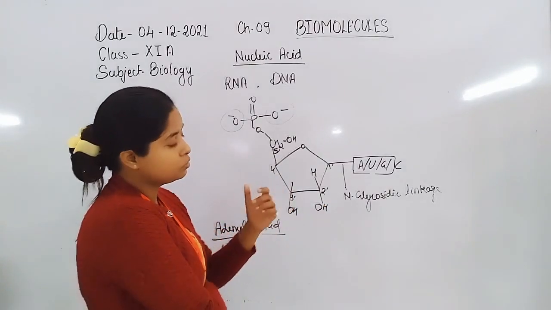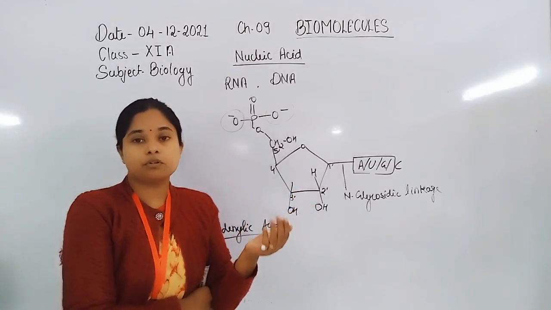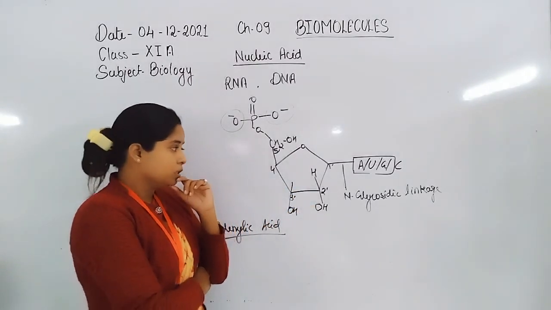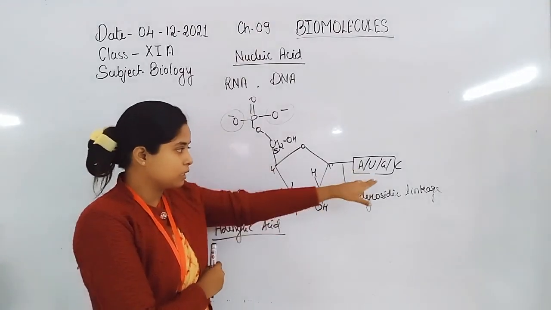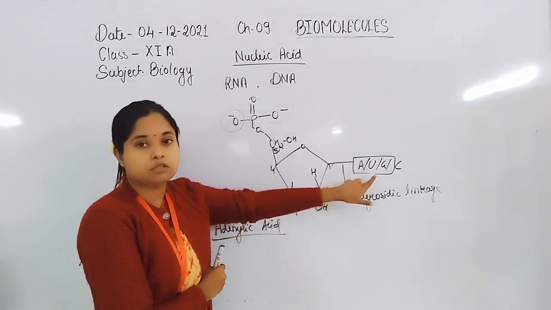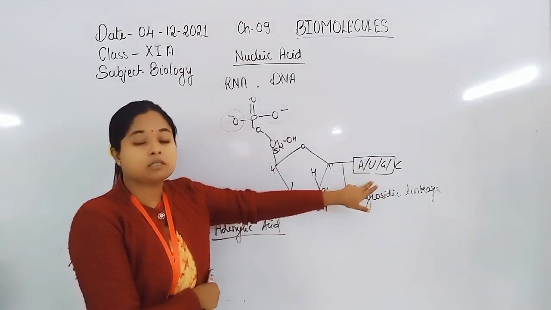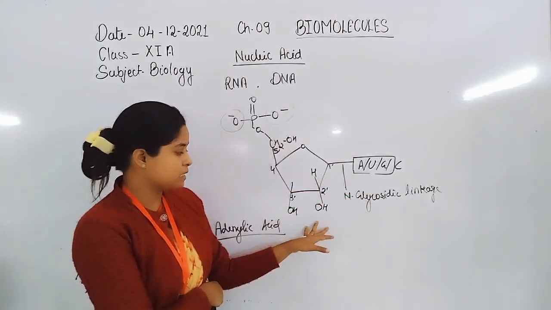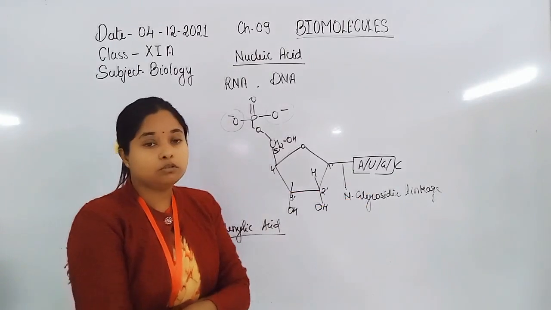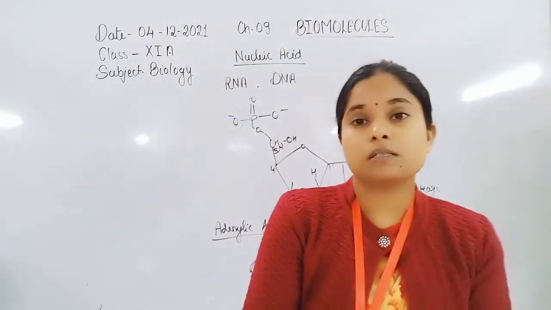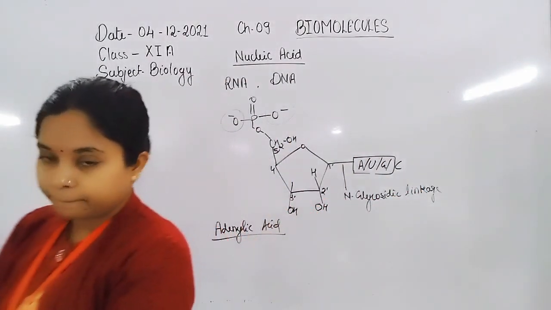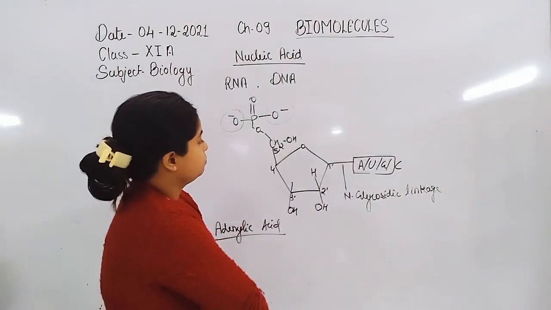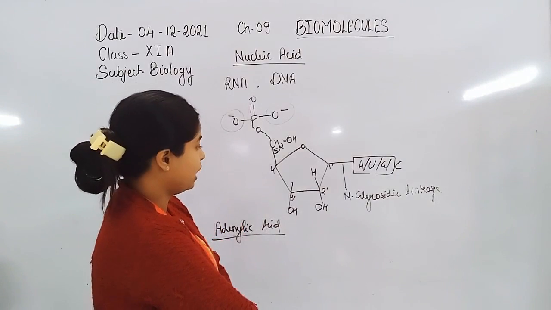If we discuss the structure of the nucleotide of RNA and the nucleotide of DNA, there are two differences. One is in the nitrogenous base, where uracil is present in RNA, and the second is the hydroxyl group. The presence of a hydroxyl group on the 2' carbon represents the structure of RNA.